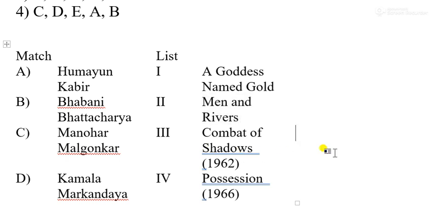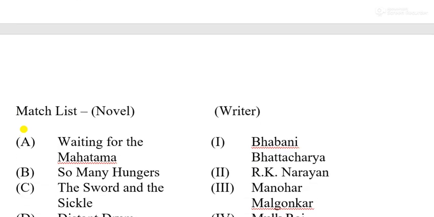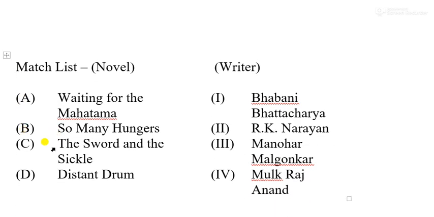So the next question, again related to matching columns. Here as well, I would say you must know at least two or three, because R.K. Narayan we have done, Manohar Malgonkar we have done, Mulk Raj Anand, so three writers we have done. So possibly you can give the answer. First, Waiting for the Mahatma. Who has written this? Very simple. R.K. Narayan. So A is to be matched with the second option, R.K. Narayan. So Many Hungers, we can leave it.